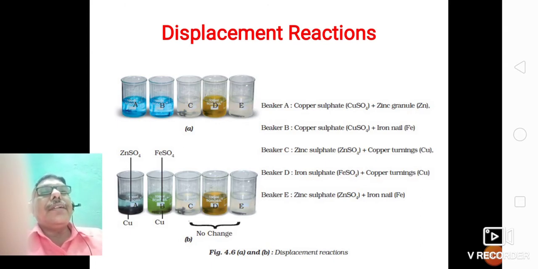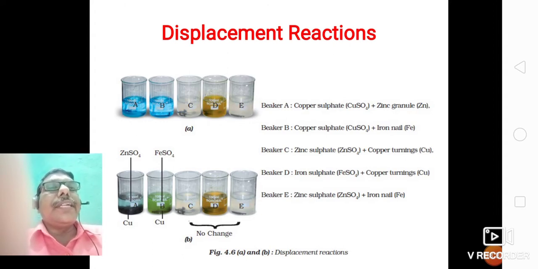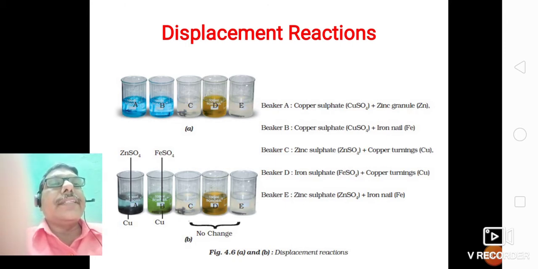You see the different beakers with different solutions. In your textbook you can see the different beakers in figure 4.6. Beaker A contains copper sulfate solution plus zinc granules. Beaker B contains copper sulfate solution plus iron nail. Beaker C contains zinc sulfate, a colorless solution, plus copper metal.